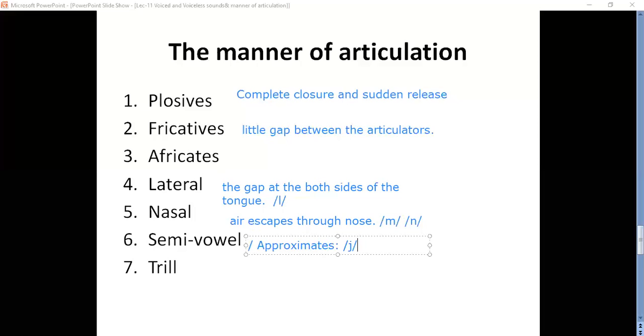Okay, e sound. When you say e, ya, okay, it is not like fricative, or it is not like e, it is not like that. It is not a fricative. It is not a vowel. It is in between, a consonant and a vowel. That's why it is called as a semi-vowel type.